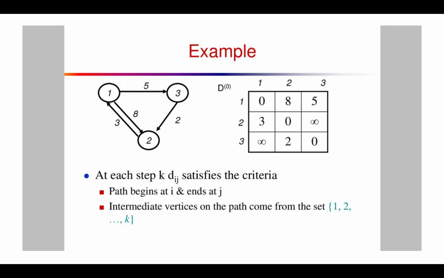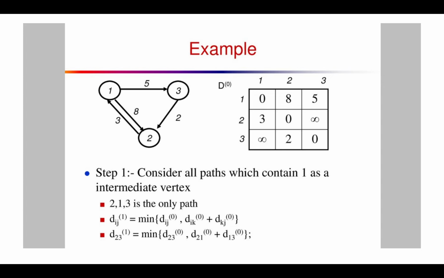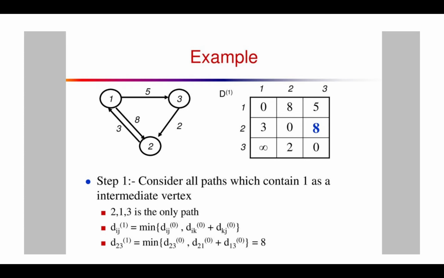At each step k, d_ij satisfies the criteria: the path is from i to j, and the intermediate vertices on the path come from the set 1, 2 and so on to k. In step 1, consider all paths which contain 1 as an intermediate vertex. 2, 1, 3 is the only path, and we will find the path using the formula. In this case, we will find d_ij for each pair.